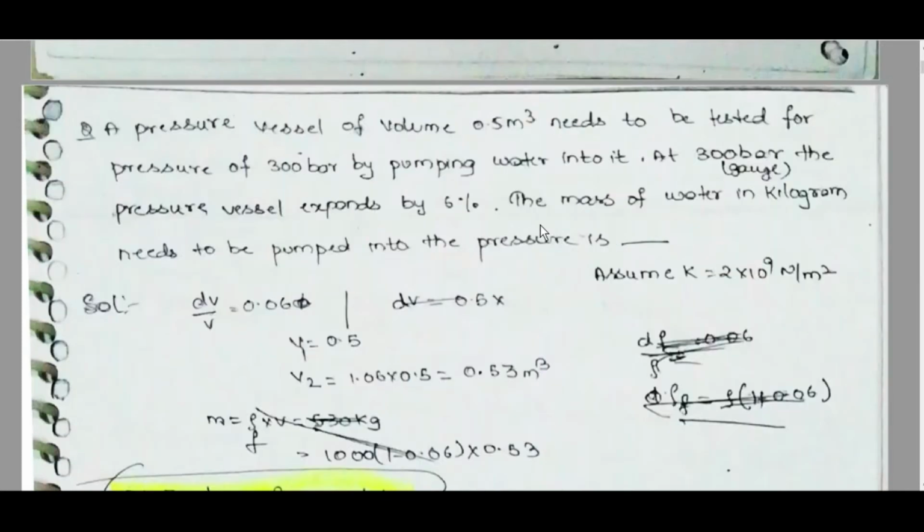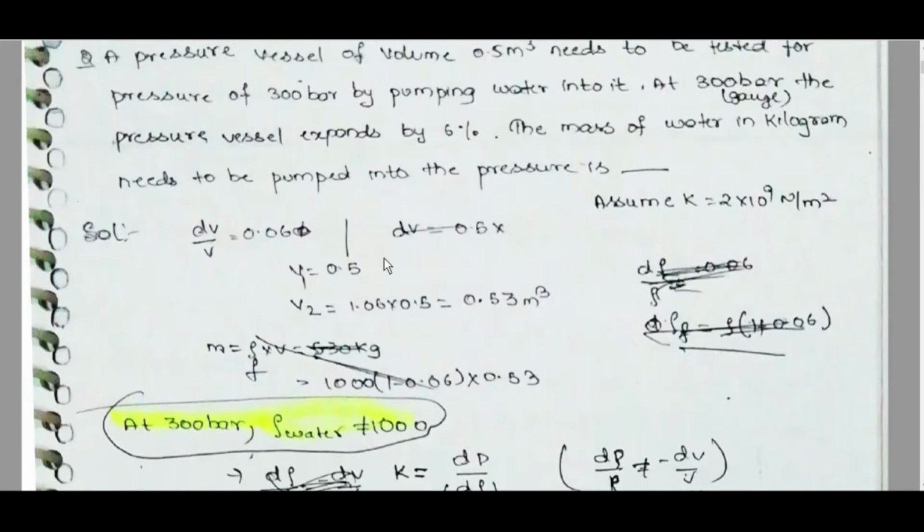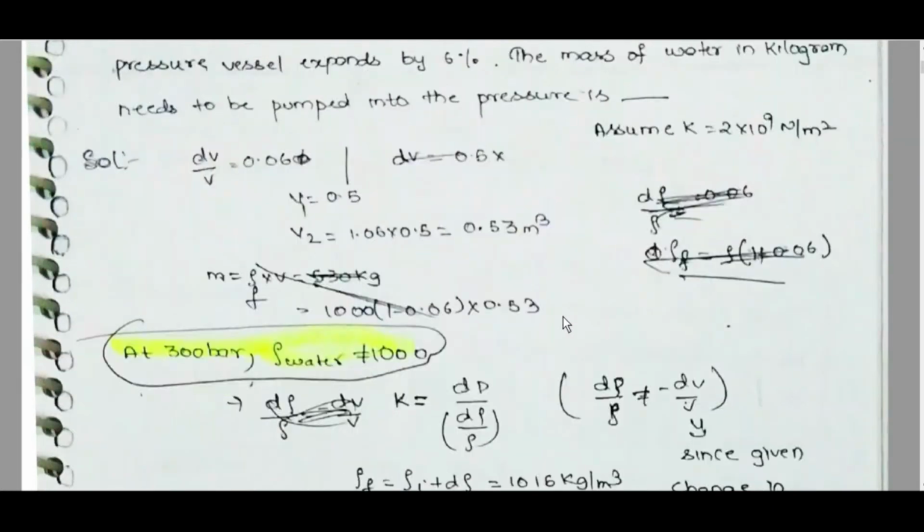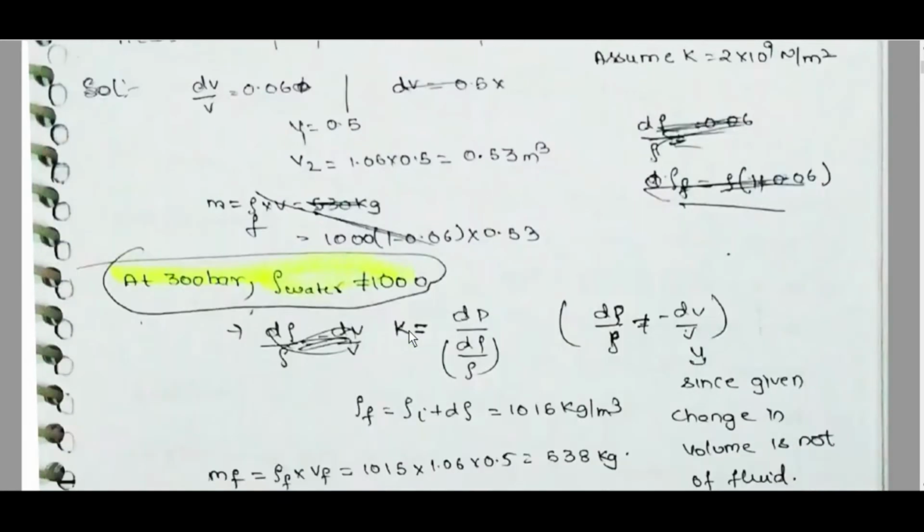So, here dV by V is 6%, that is 0.06. So dV by V is 0.06. V1 is 0.5. V2 is 1.06 into 0.5. An important thing is that at 300 bar, the density of water will not be equal to 1000, so we should not use 1000 directly.